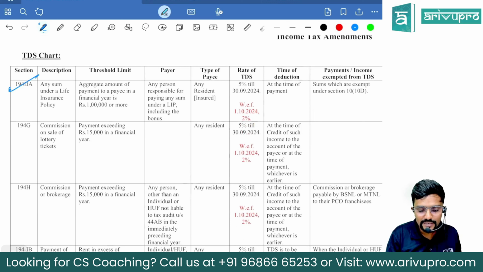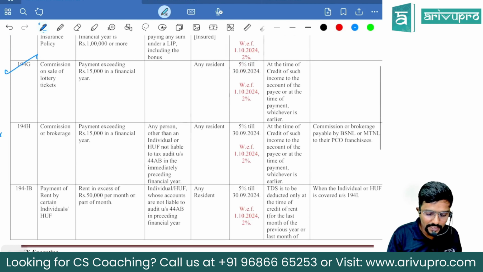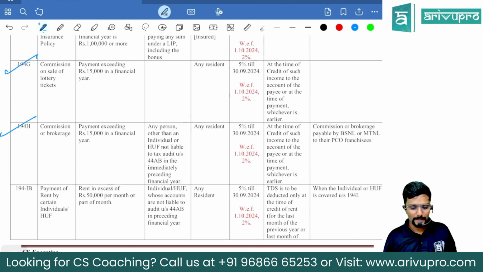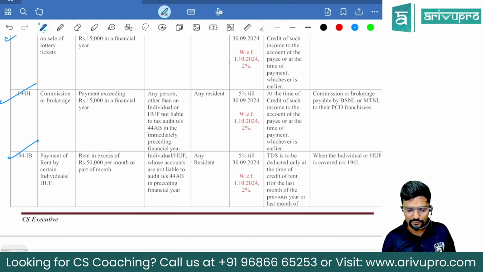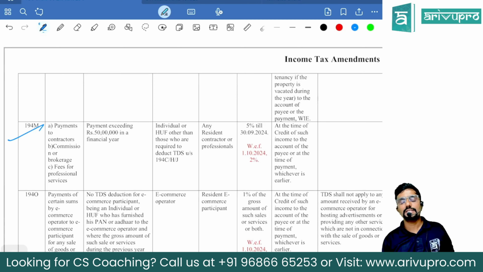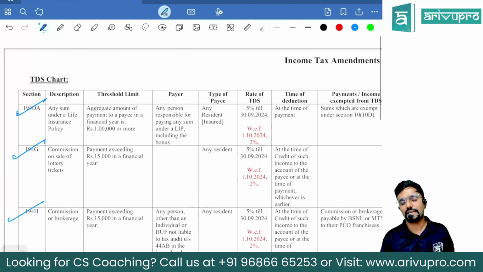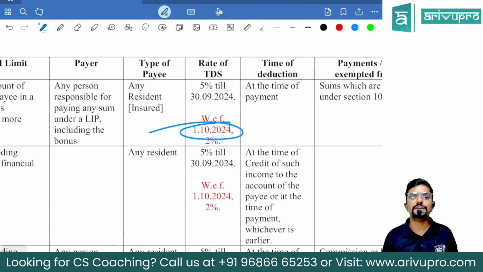194DA, that is life insurance sum. 194G, that is commission on sale of lottery ticket. Then 194H, commission or brokerage. Then 194IB, payment of rent by certain individuals or HUF. Then 194M. For all these sections, the rate was 5%. But now from 1st October 2024, they have reduced it to 2% for all these sections, which is common.